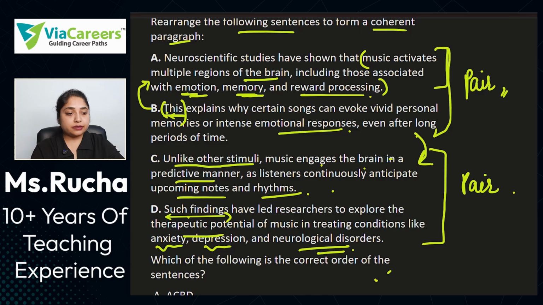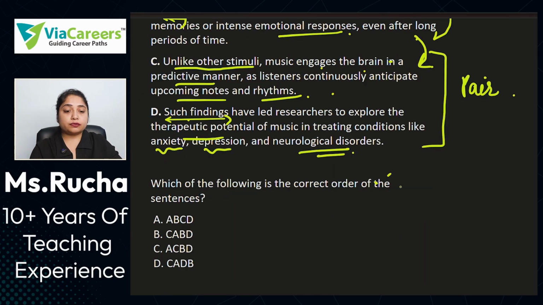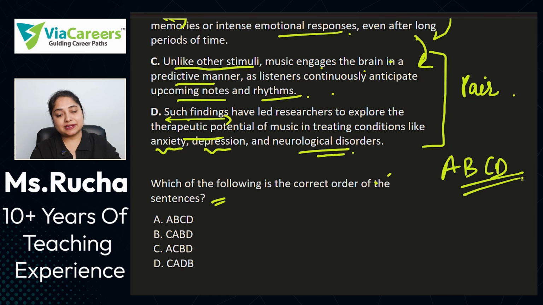So which of the following is the correct order of the sentences? As we already know that A and B will come together and C and D will come together, the correct order here is A, B, C, D. Other options don't make sense; even if we try them, they will disrupt the flow, and we need a coherent paragraph here. A coherent paragraph will be formed only when A, B, C, D are kept as they are.